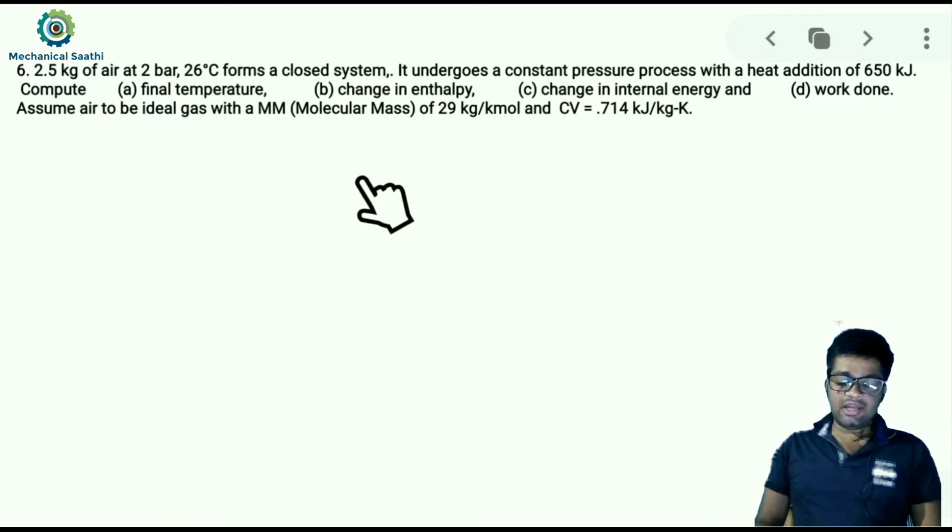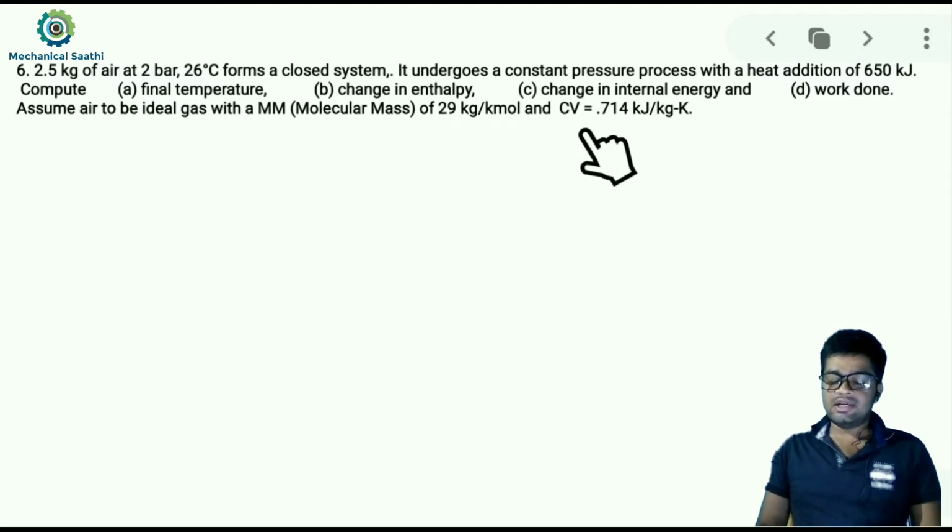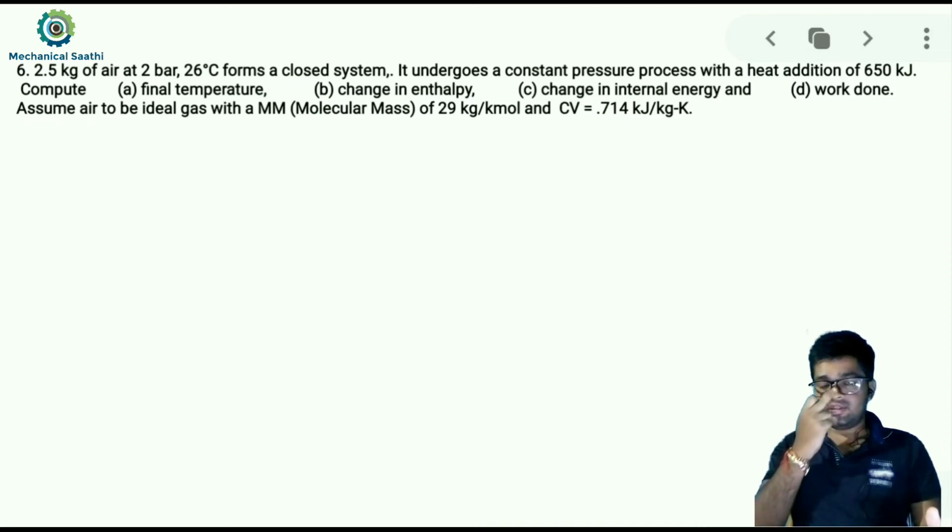Okay, and we can assume that air is an ideal gas with a molecular mass which is given as 29 kg per kilomole. Okay, and specific heat at constant volume Cv is given as 0.714 kilojoule per kg Kelvin. Okay, so all these data are given to us, and we can assume that this is a quasi-static process also, because this is given as a constant pressure process. Okay, so we can assume this is a quasi-static process, and it is asking to assume that this is an ideal gas.